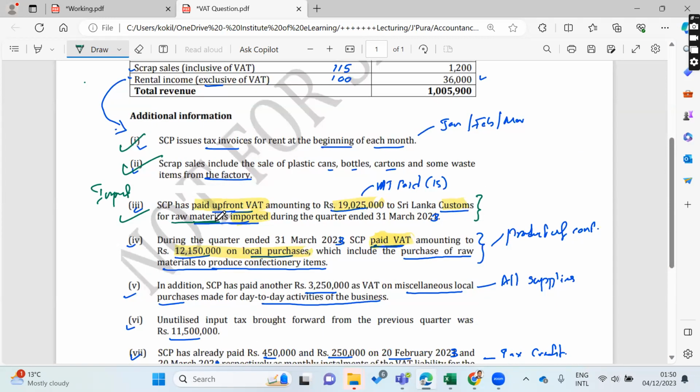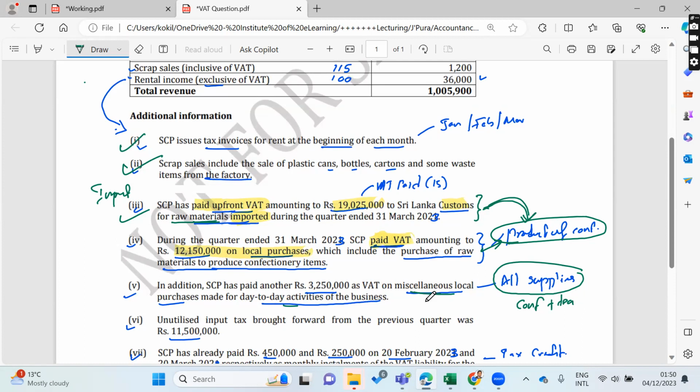So this raw material import also, why? Again we can conclude this is production of confectionery, right? So confectionery. And this one also confectionery, local purchase, and this one. Then we have doubt on this miscellaneous purchases, right? Miscellaneous purchases are applicable for day to day, all the purchases. Then all of it is connected to maybe confectionery plus tea.